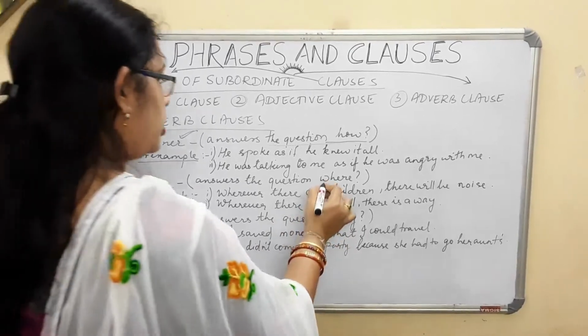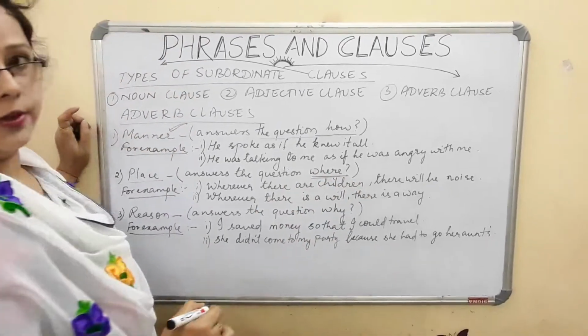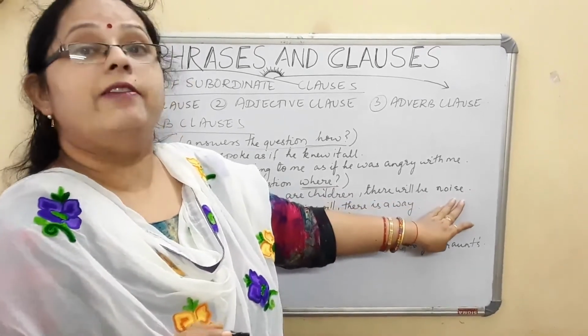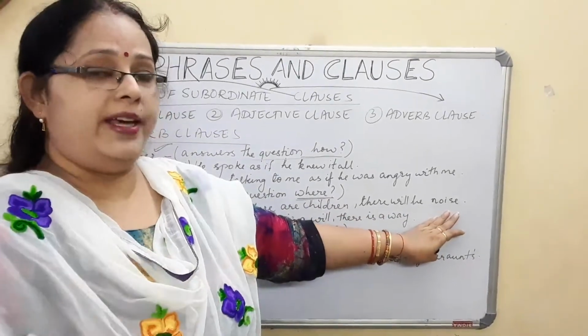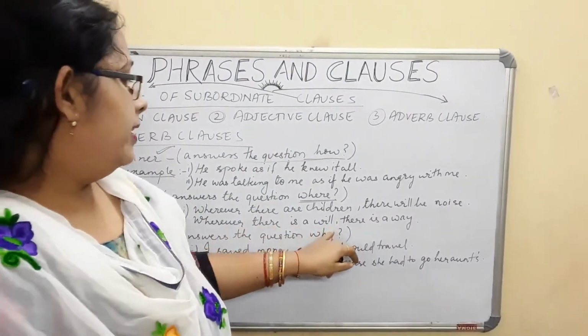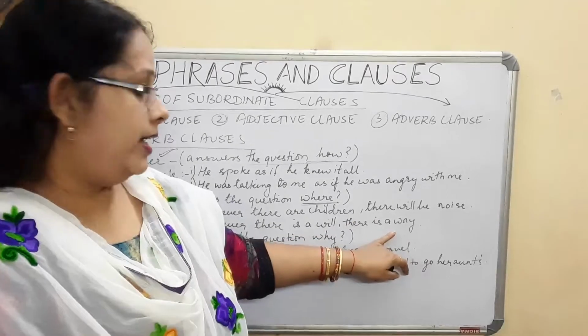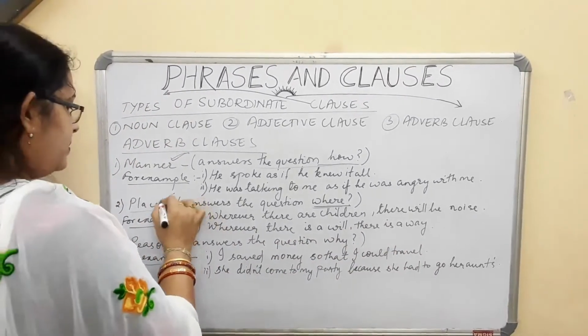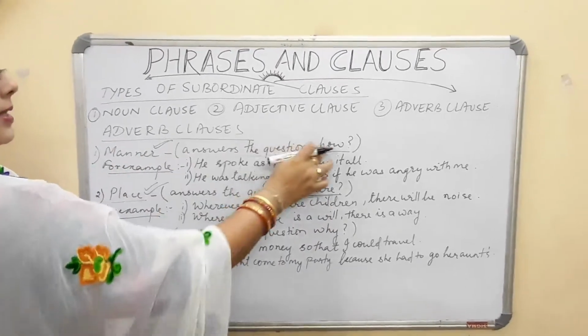When we ask the question where, we get an answer of place. Wherever there are children, there will be noise. Where will there be noise? Wherever there are children. The place where children are there will be noise. Wherever there is a will, there is a way. If you want to do something, you can do it. So now place means where, manner means how.